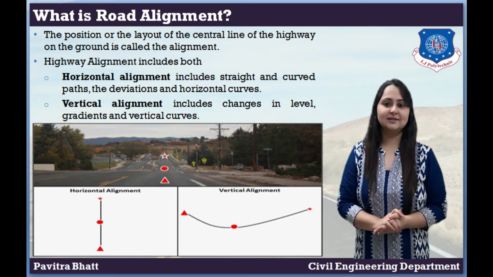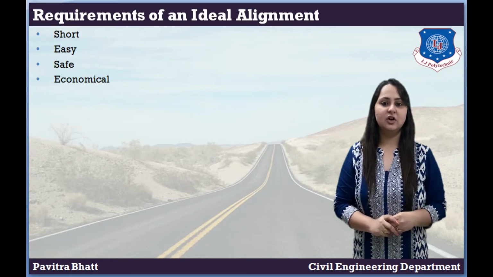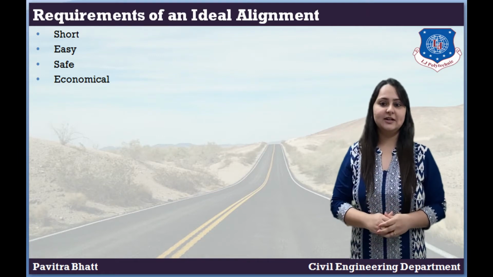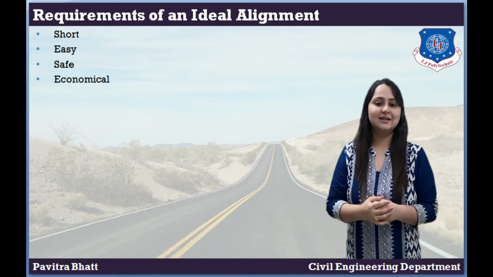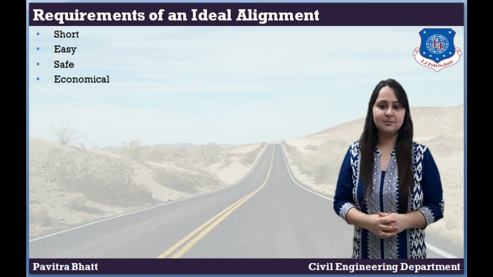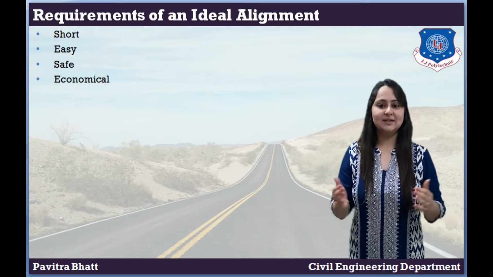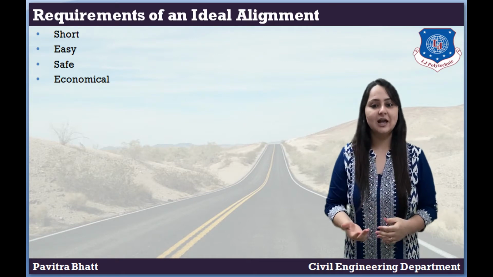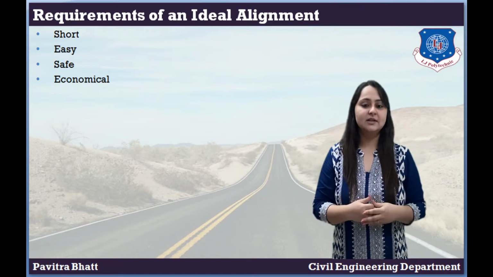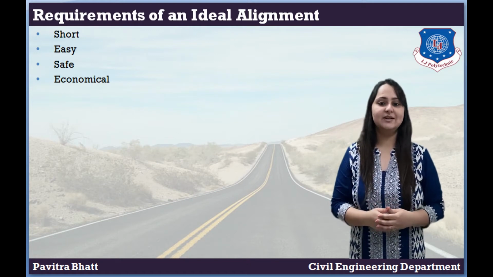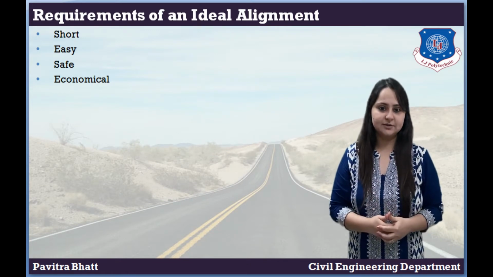Further, we will discuss the requirements of an ideal alignment. These are the four important requirements. First, short. It is desirable to have a short alignment between two terminal stations. A straight alignment would be the shortest. Such a route will be cheap in construction and will reduce the time of travel.